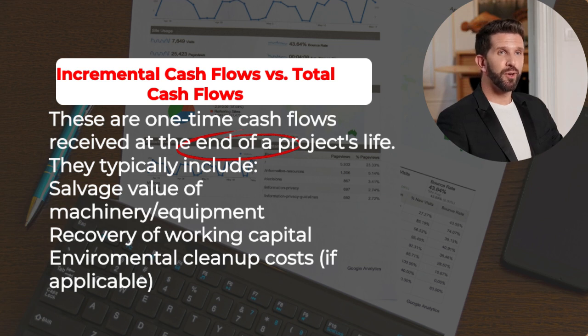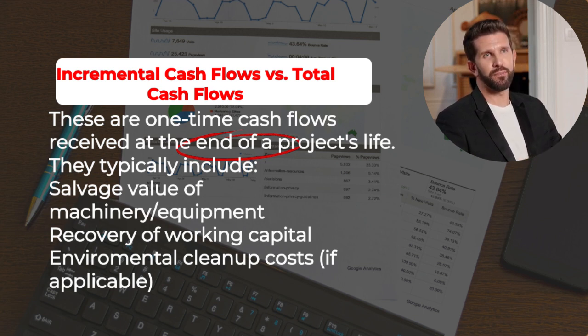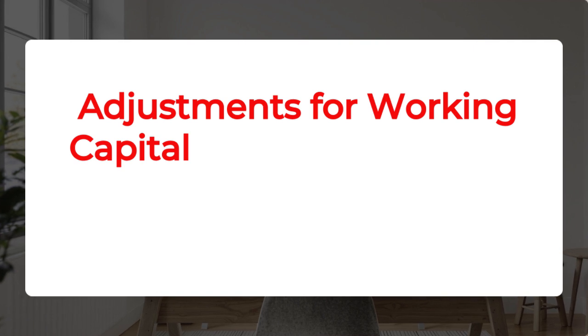Incremental cash flows versus total cash flows. Only incremental cash flows that arise because the project is undertaken are relevant. Relevant: additional sales revenue from the new project, cost savings from operational efficiencies, new labor or maintenance costs, tax benefits from depreciation. Not relevant: sunk costs, e.g., past R&D expenses; allocated overhead not affected by the project; financing costs, e.g., interest payments; cannibalized sales, unless strategic.